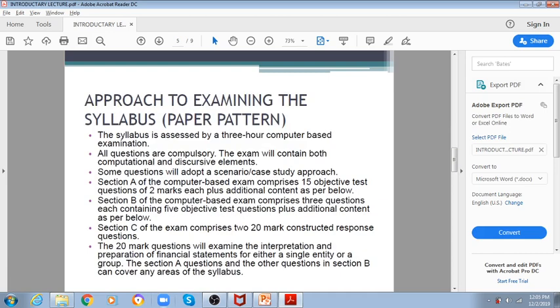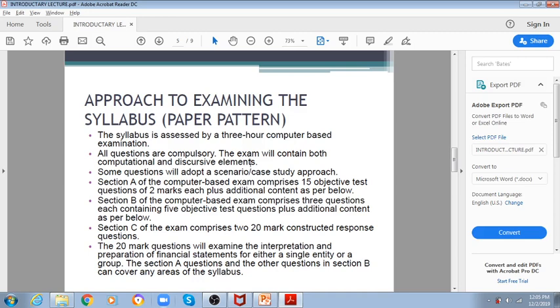Now moving forward to the exam approach, or approach to examining the syllabus, or in other words the paper pattern. What would be the paper pattern? It would be a 3-hour computer based exam. Obviously now ACCA has changed their approach. Now F7 or FR is no more a paper based exam, it's now a computer based exam. So let's read this. The syllabus is assessed by a 3-hour computer based examination. All questions are compulsory. The exam will contain both computational and discursive elements.